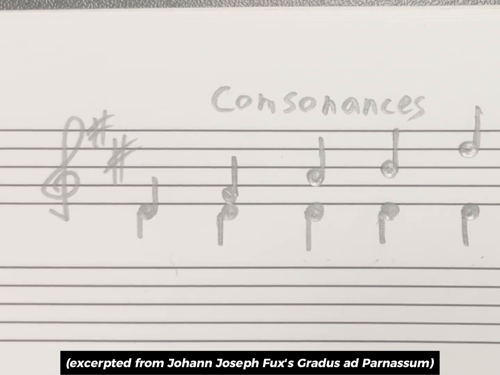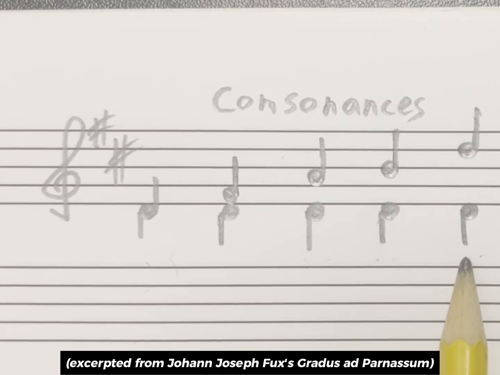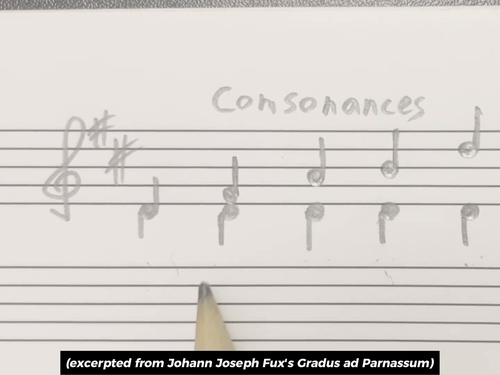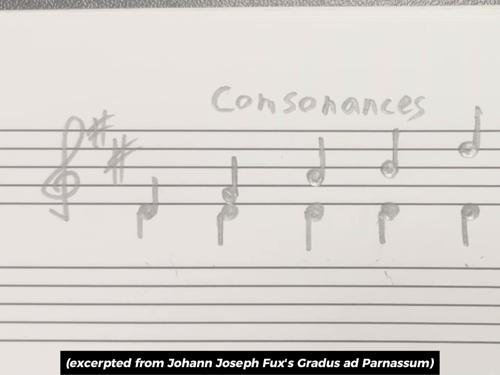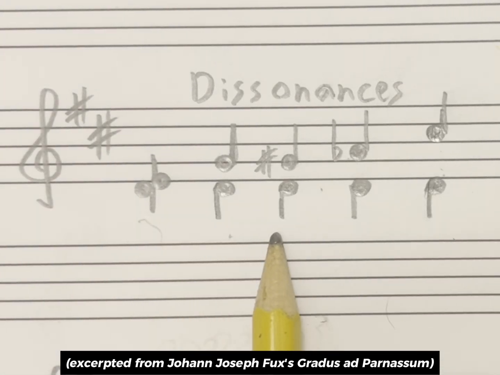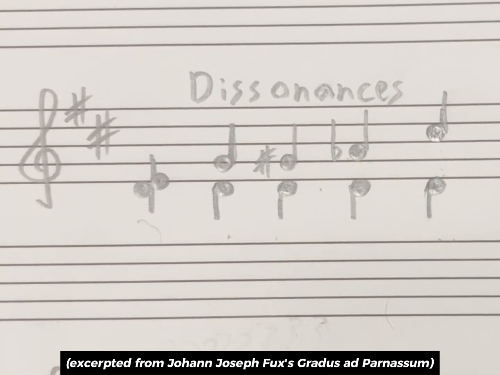Some of these are perfect consonances, the others imperfect. The unison, fifth, and octave are perfect. The sixth and third are imperfect. The remaining intervals, like the second, fourth, diminished fifth, tritone, seventh, and the intervals made up of these and the octave, are dissonances.